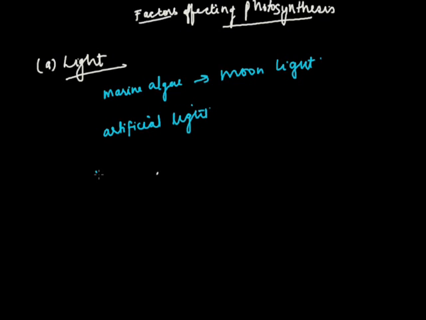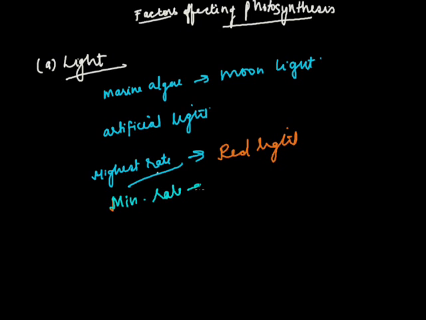Highest rate of photosynthesis is in case of a red light, and minimum rate is in green light, as I already told you children. Now actually very high light intensity can cause reduction in the rate of photosynthesis by causing denaturation of the chlorophyll molecule. The second important factor after light is temperature.